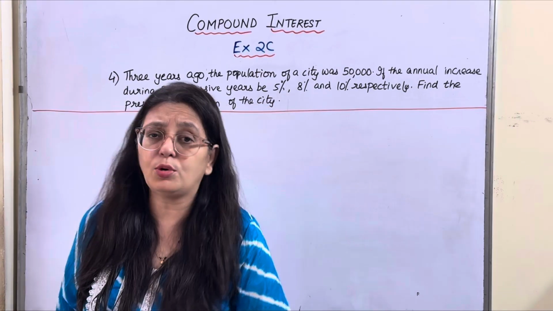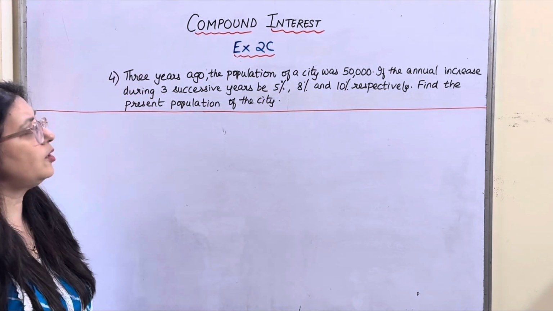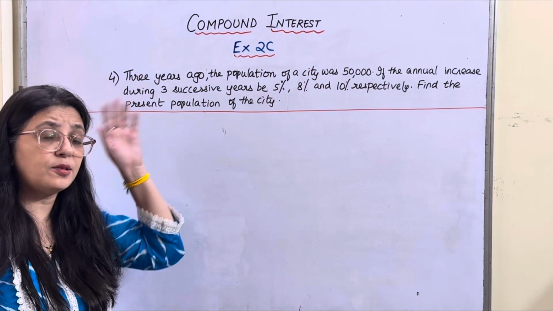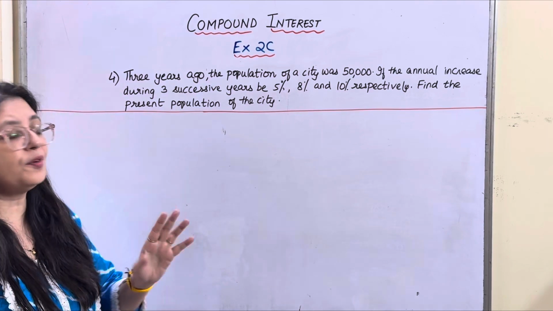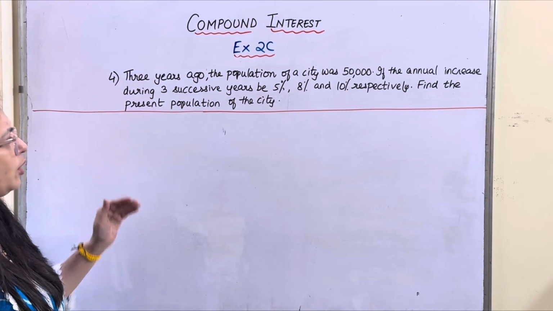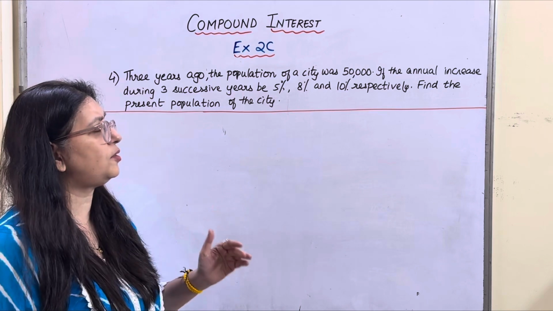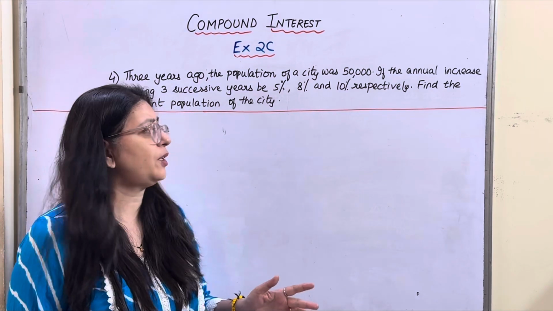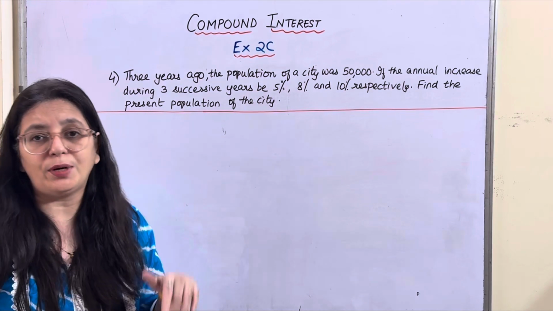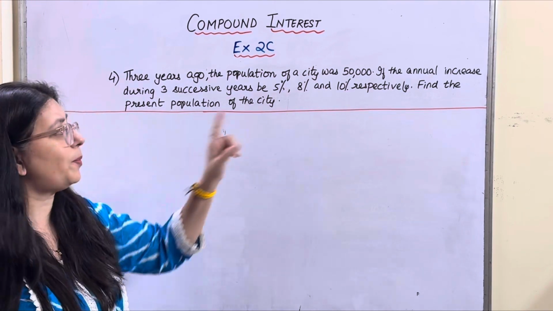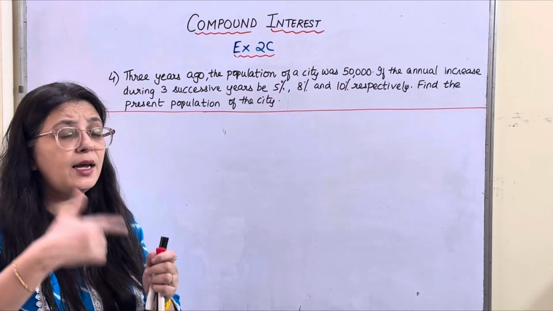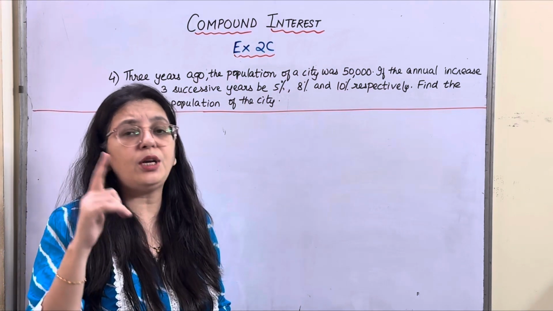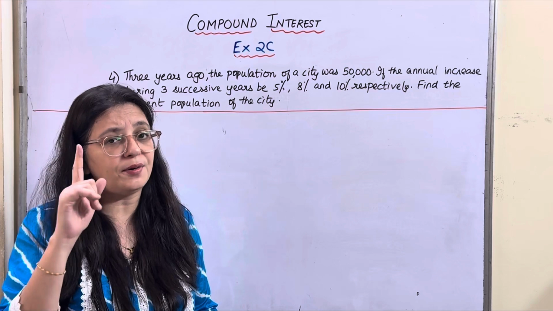Yes kids, let's do question number 4. 3 years ago, the population of a city was 50,000. If the annual increase during 3 successive years were 5%, 8% and 10% respectively, find the present population of the city. So 3 years back, the population was 50,000 and every year the population has increased. So what is the formula? P into 1 plus R upon 100 raised to n.